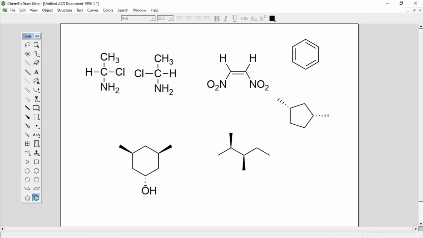What about this molecule? Let's say achiral.